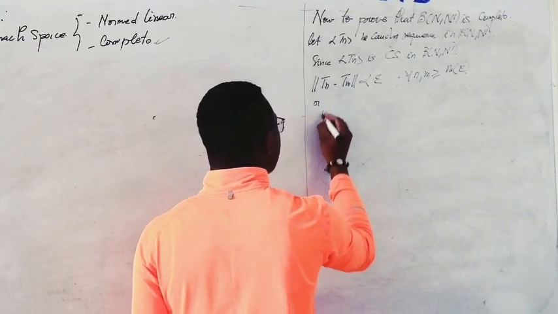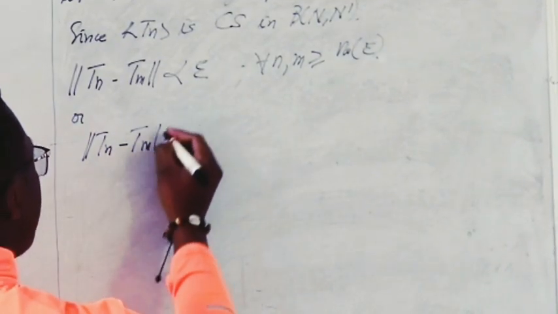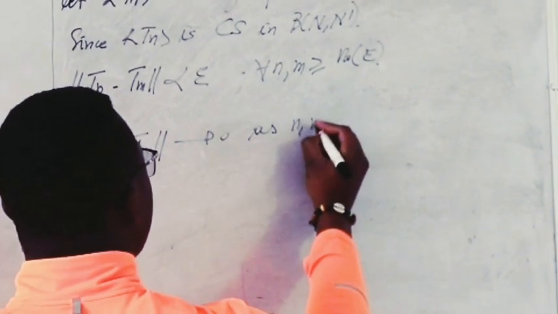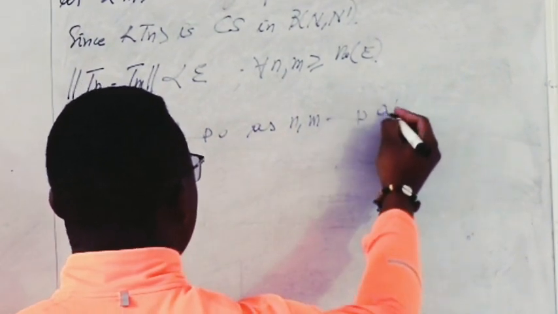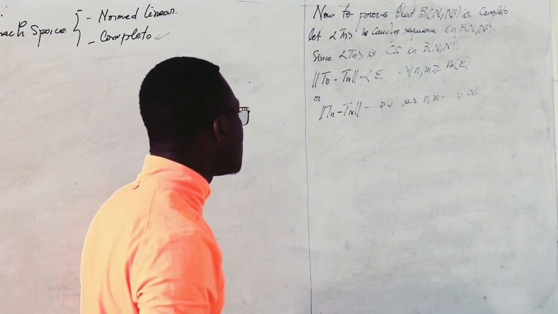Or we can say that norm of Tn minus Tm tends to 0 as n tends to infinity. This is the definition of Cauchy sequence.